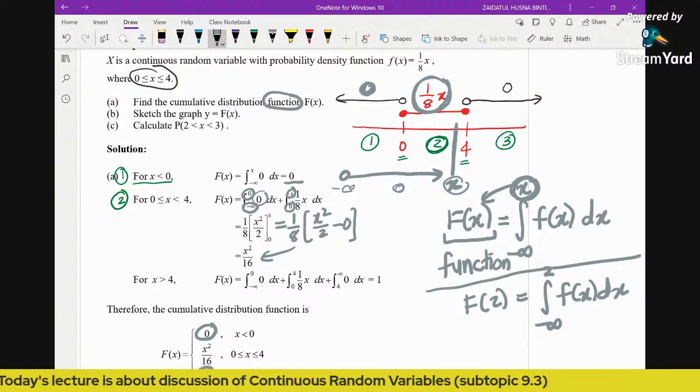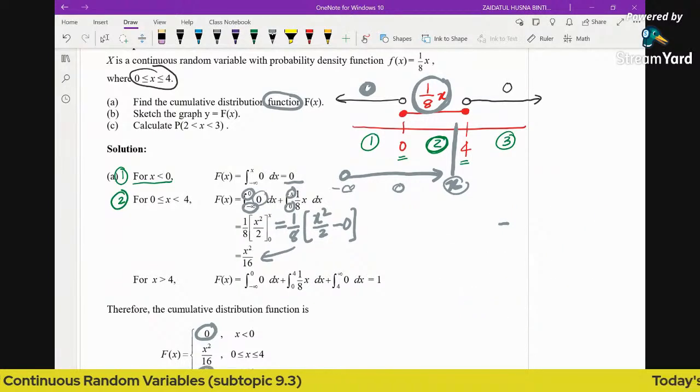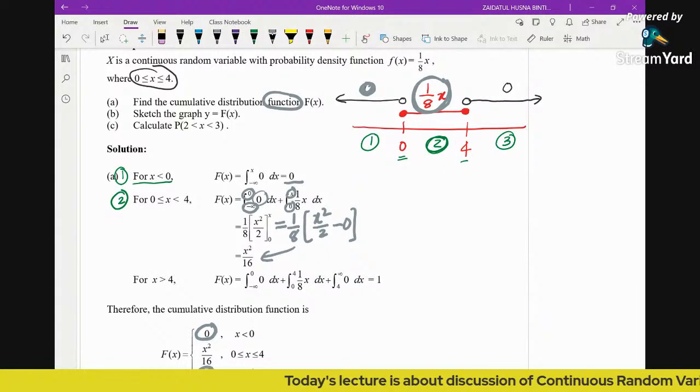Okay, and now coming to the next region, the third one. Coming to the third region, I'm going to get rid of this one first. Third region means this is the third region.